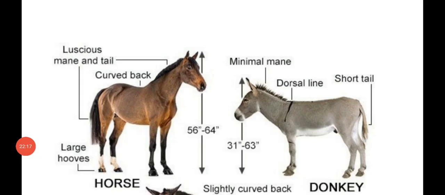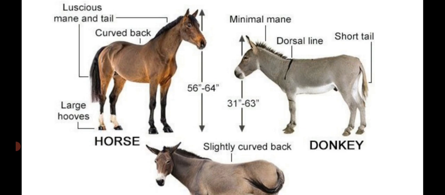Dear students, see the diagram. It shows the differences between the two different parents crossed by the outbreeding method. On the right side they are showing the male donkey, then the female horse. See, the height also varies. Horse is 56 to 64 inches, donkey is 31 to 63.